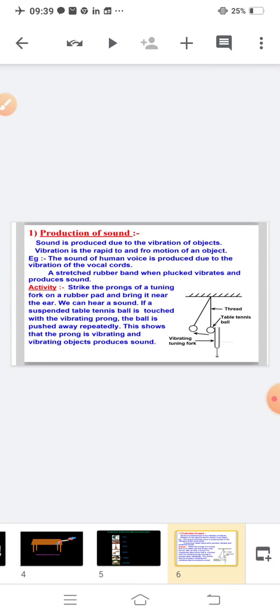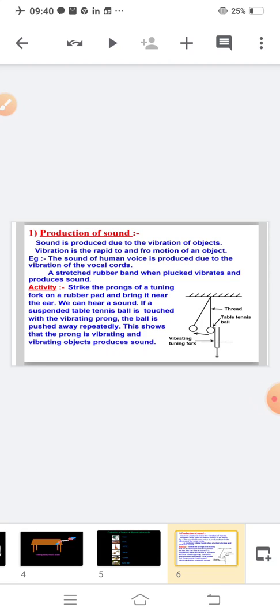Now, production of sound. Sound is produced due to the vibration of an object. Now, vibration is the rapid to and fro motion of the object. If your tuning fork starts vibrating, that means it is in motion. Which type of motion? To and fro motion.